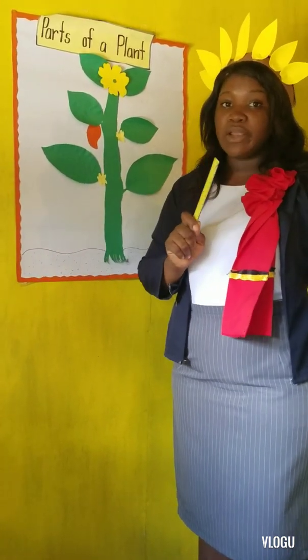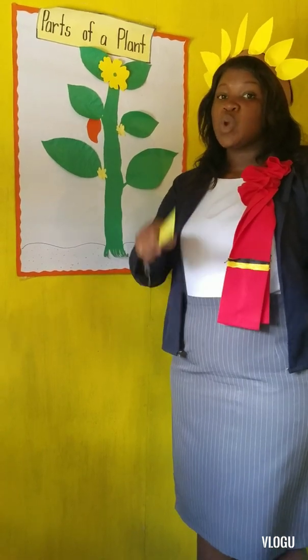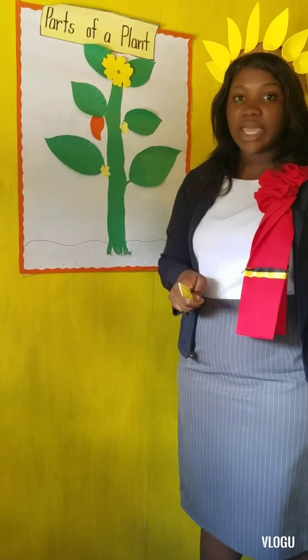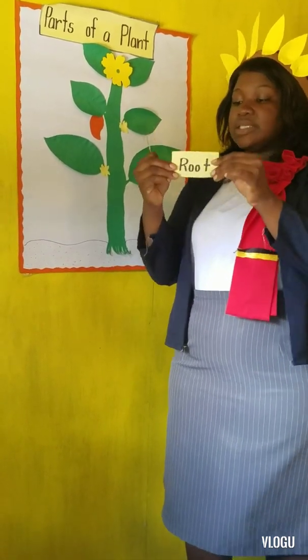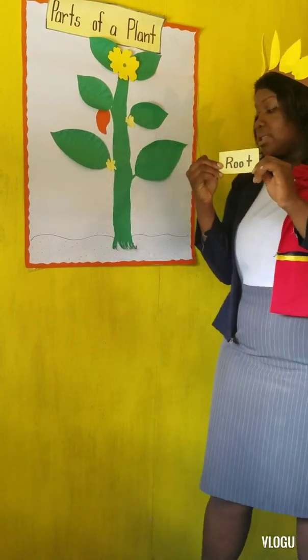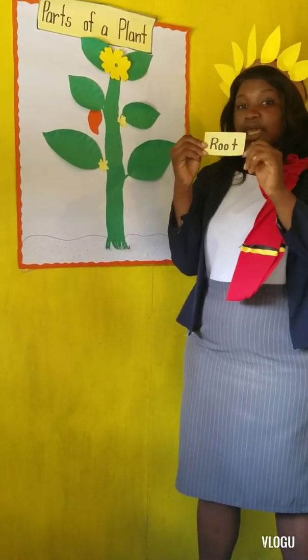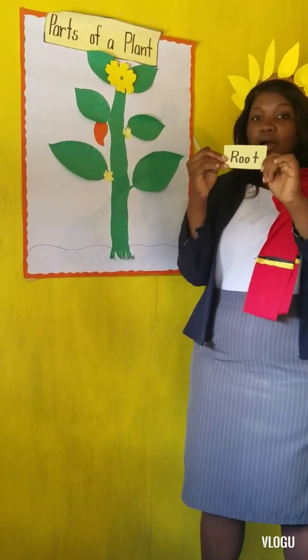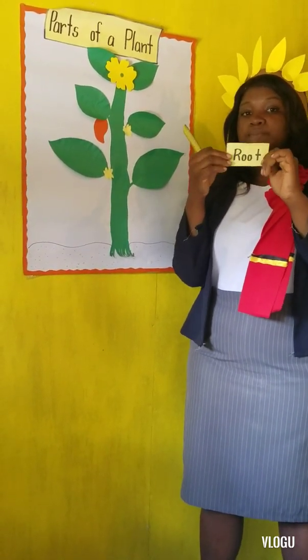When you say where, you're also going to tell me what function this part has, okay? Good. Let's start with the root. Find the roots on the plant. Say where I should place it, and say what the function and role of the root is.